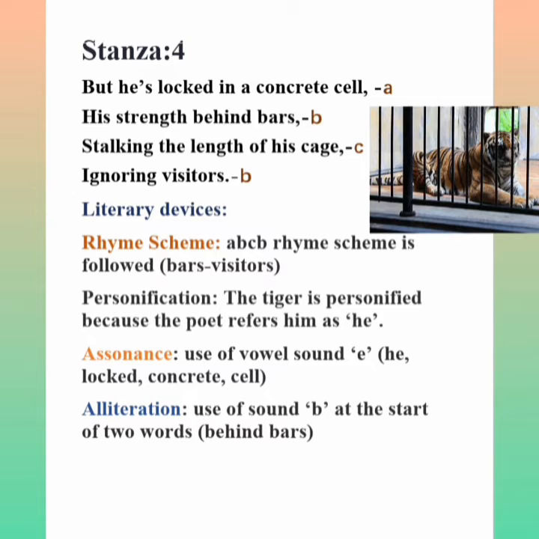He says that the tiger is confined in a strong cell made up of strong building materials. He further says that the tiger is behind bars, so its ferociousness is also behind the bars.